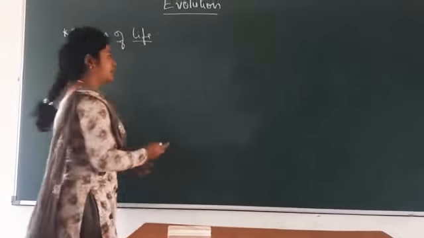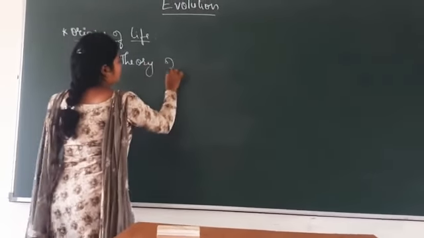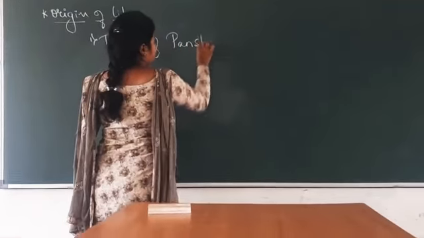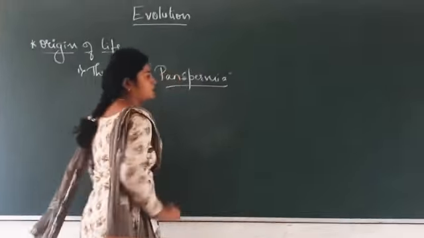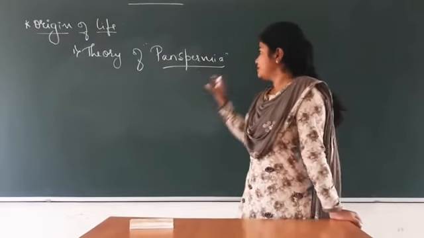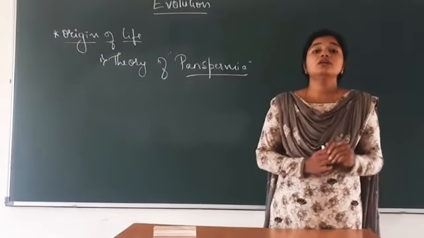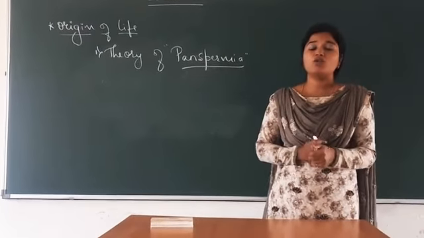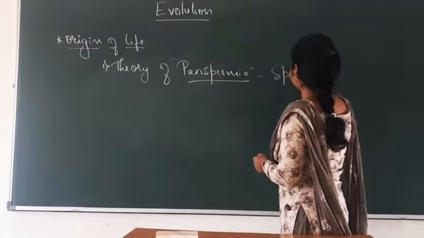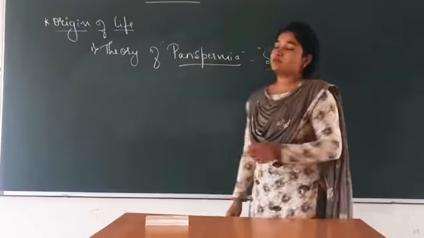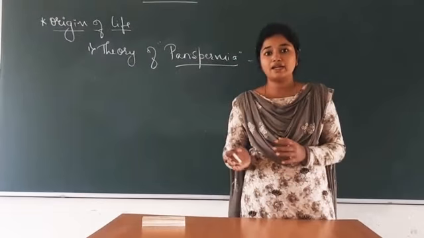Coming to the first theory, that is the theory of panspermia. Sperm is related to a seed or a spore. So what is this theory of panspermia going to tell us? The early Greek thinkers thought that these spores or seeds were the ones responsible for the initiation of life. These spores were transferred to the various planets, including the Earth.